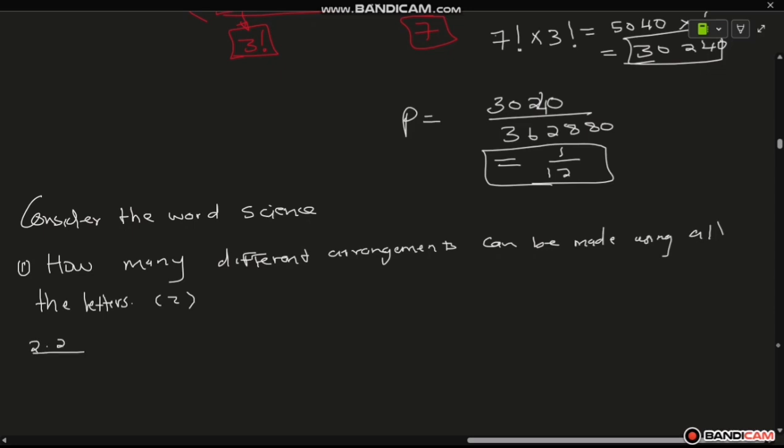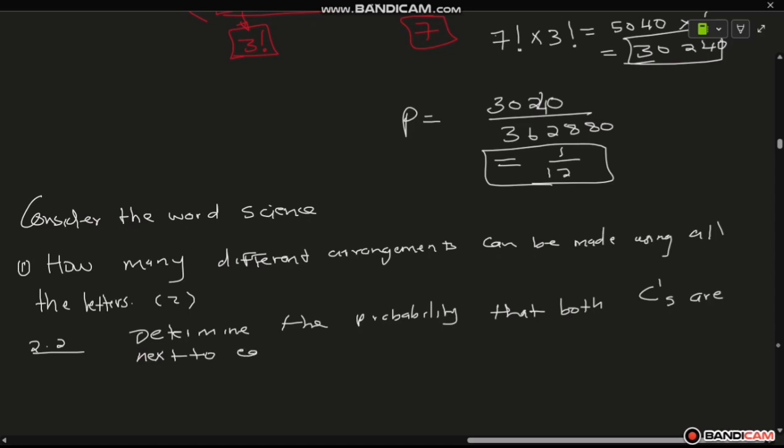And number 2, they want you to determine what? The probability that both C's are next to each other. So try to do this one, even though it's a bit tricky, but try it.